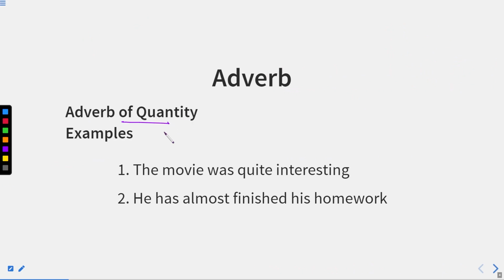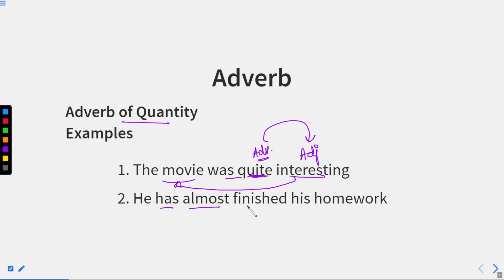Adverb of quantity. Now let us see some examples. The movie was quite interesting. So interesting is an adjective because it is telling us the quality of this movie, that the movie was interesting, and it was quite interesting. Quite interesting means yes, it is interesting, of course. So this is an adverb which is qualifying an adjective. So this is an adverb of quantity.